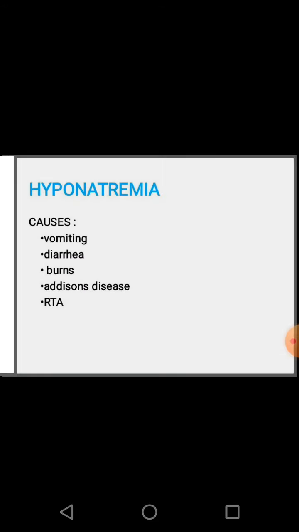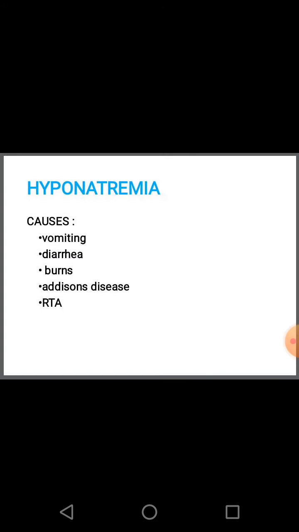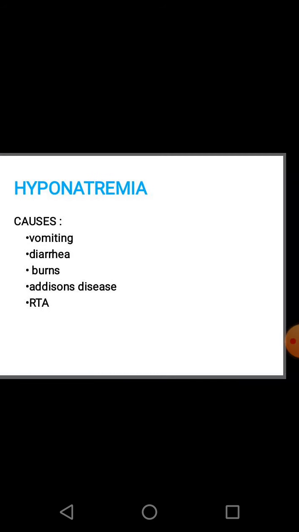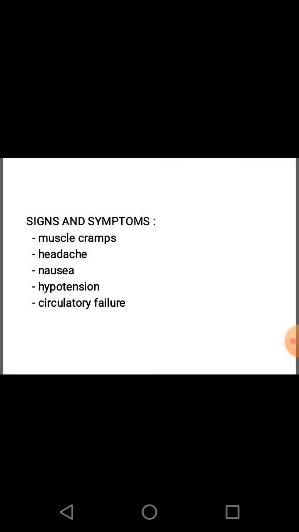Then moving on to hyponatremia. Major causes include vomiting, diarrhea, burns, Addison's disease, where there is adrenocortical insufficiency, and renal tubular acidosis, where tubular reabsorption of sodium is defective. Then severe sweating. Signs and symptoms include muscle cramps, headache, nausea.